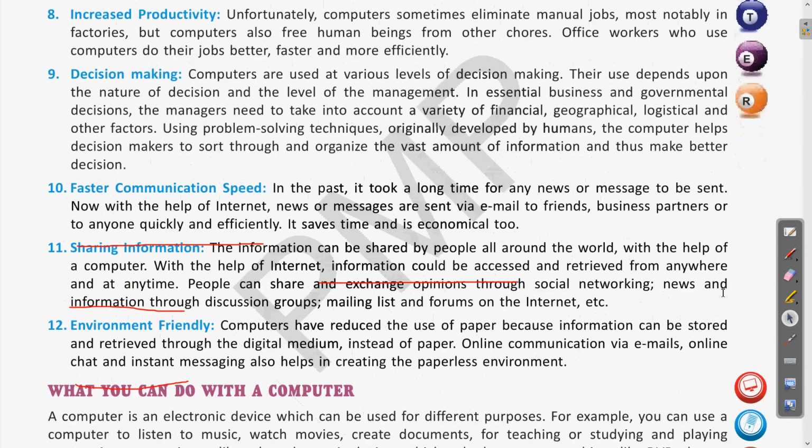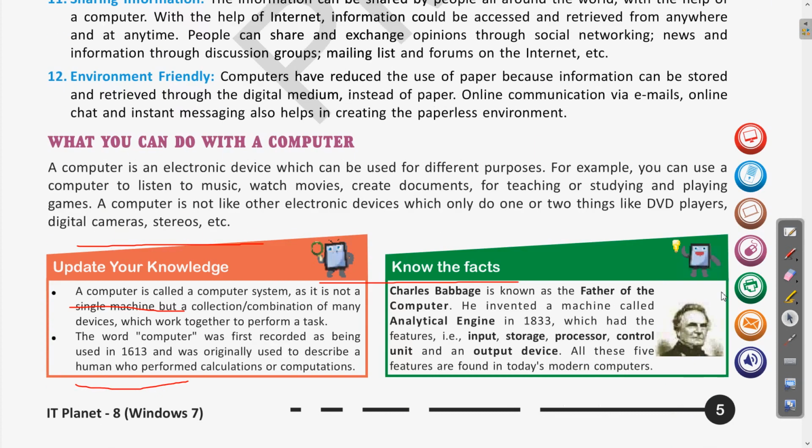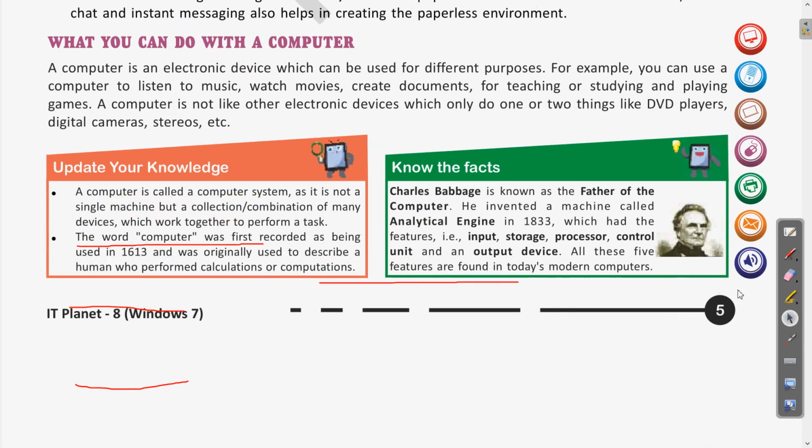Now moving to the next topic, that is what you can do with the computer. Already we have seen how computers are useful in different areas. Now we will see what are the different things which we can do with the help of a computer. A computer is an electronic device which can be used for different purposes, for example, listening to music, watching movies, creating documents. Clear? These are very basic things which we have already discussed.